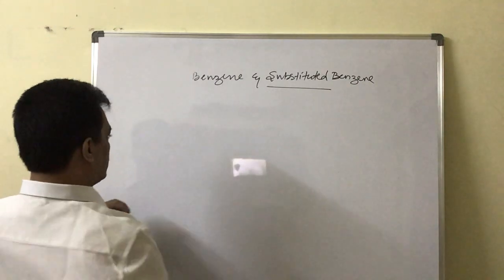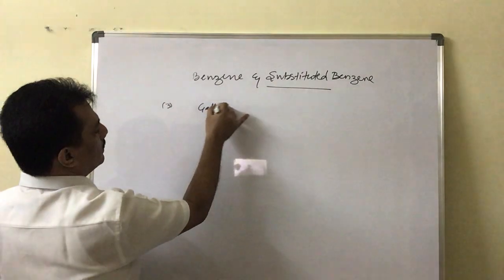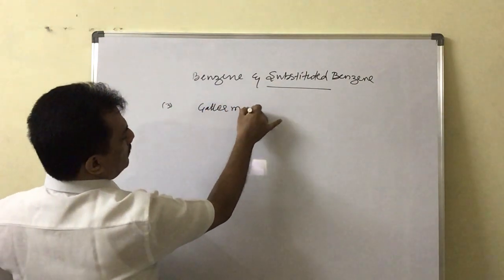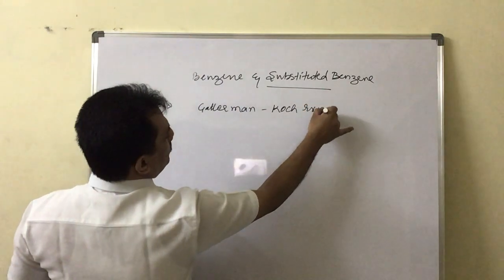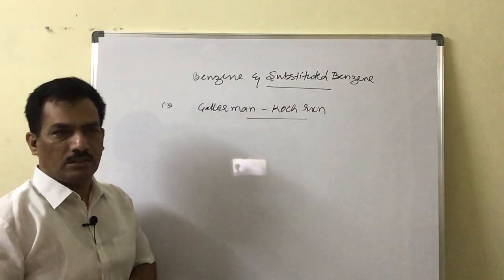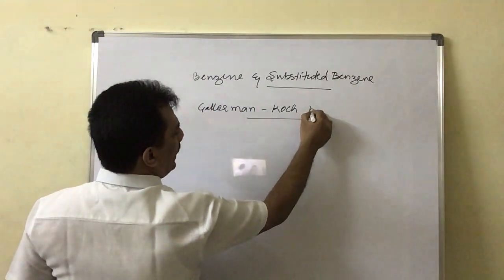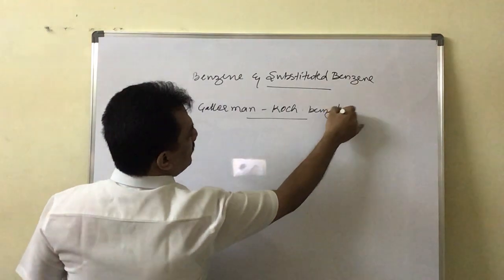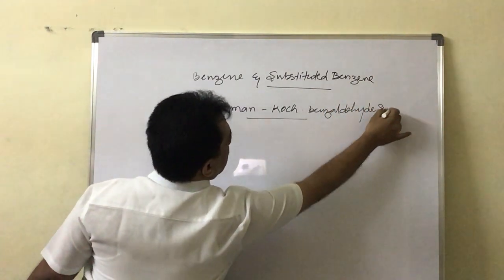And now another method, the third one, is the Gattermann-Koch reaction, or Gattermann-Koch aldehyde synthesis. Simply we can say Gattermann-Koch benzaldehyde synthesis.